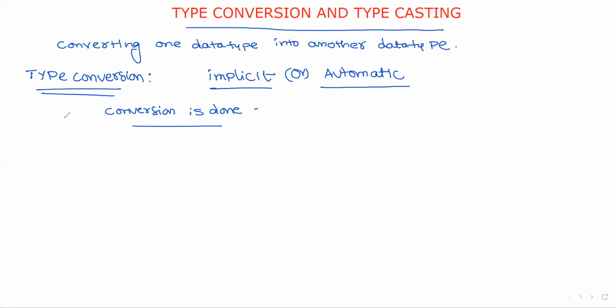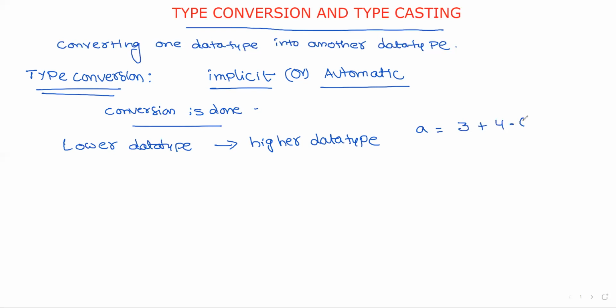In this case, what happens is lower data type is converted into higher data type. Here, data type in the sense, the value of lower data type is converted into higher data type value. What is the meaning of this? Simply, suppose consider an expression 3 plus 4.0. Here this is an expression which contains two values. The first one is integer, second one is float. How the expression is evaluated, that is the main important thing.